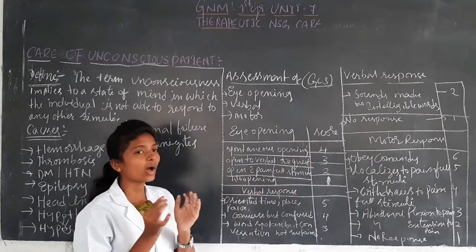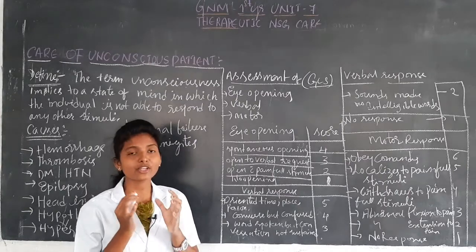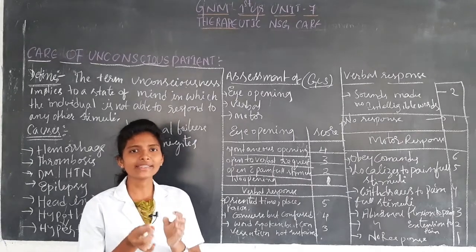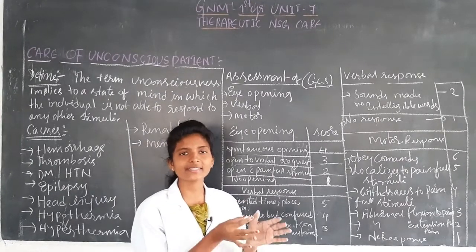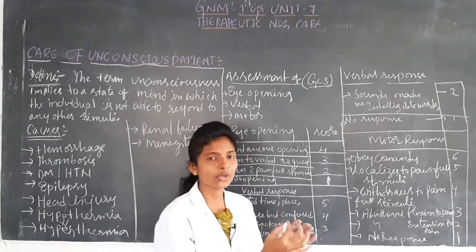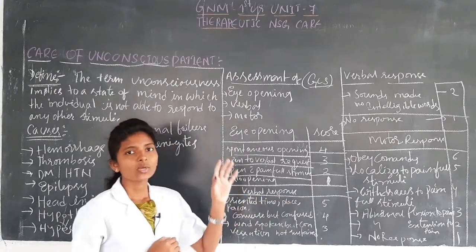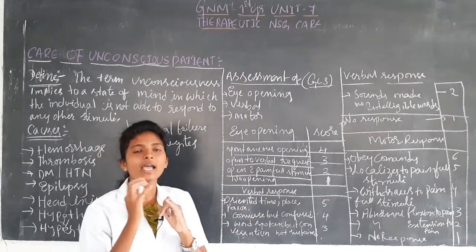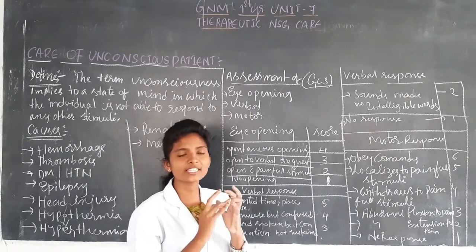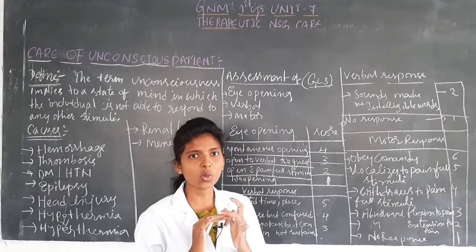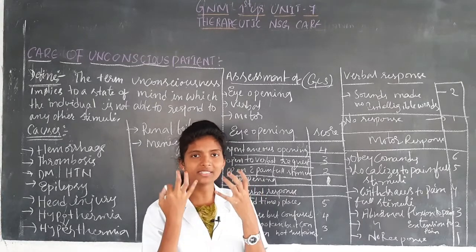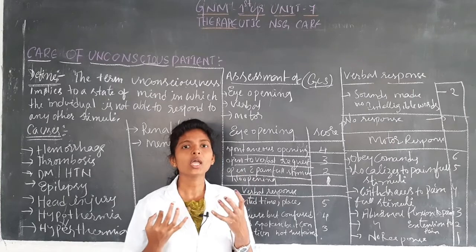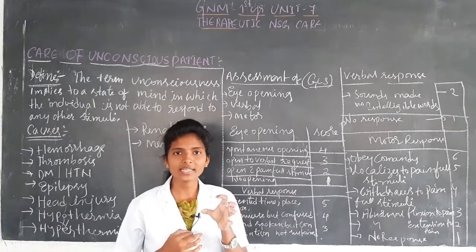We will see how they give the score in an unconscious patient. Eye opening means how the patient opens the eyes. That I will explain now.